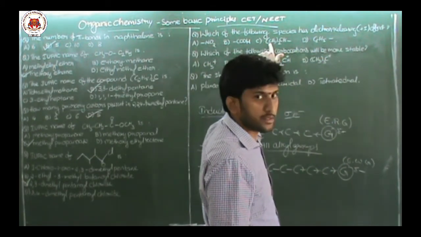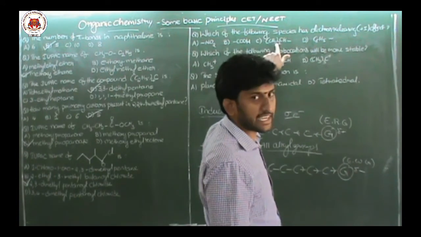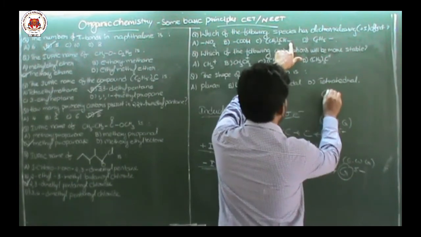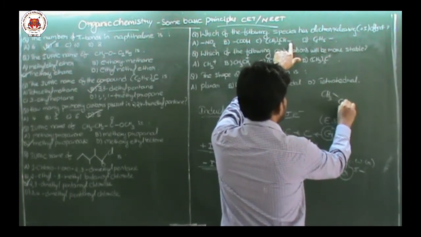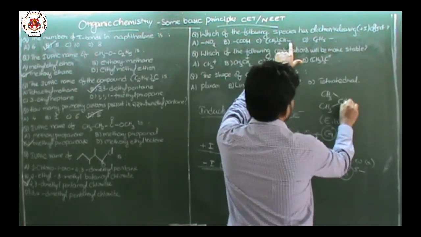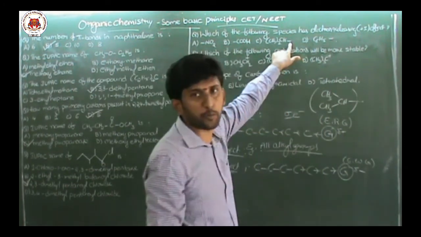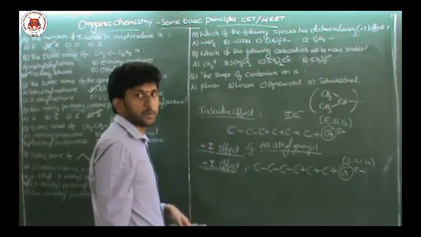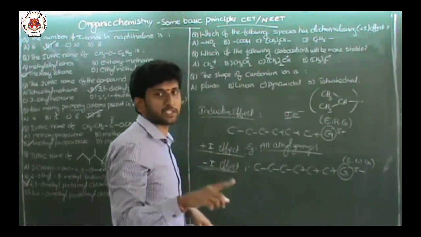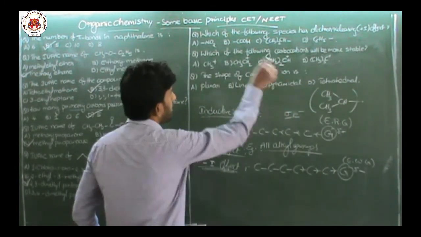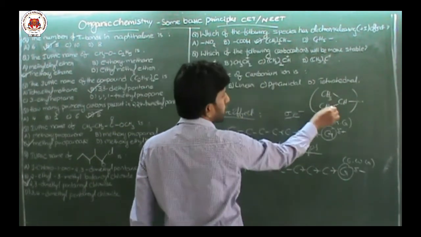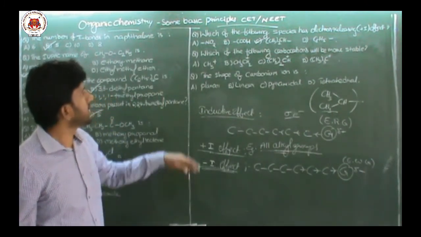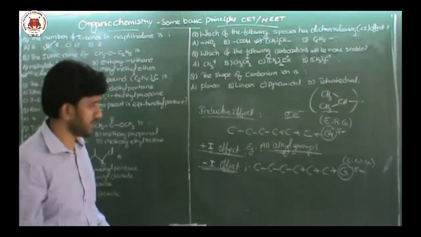This group, CH3 taken twice, CH, is an alkyl group. CH3 taken twice means I am writing CH3 two times. This one is called the isopropyl group, its common name. So the isopropyl group is an alkyl group. This is aryl. Benzene means phenyl or aryl. So among all the given options, only the isopropyl group is an aliphatic alkyl group. That's why the plus I group is only C.